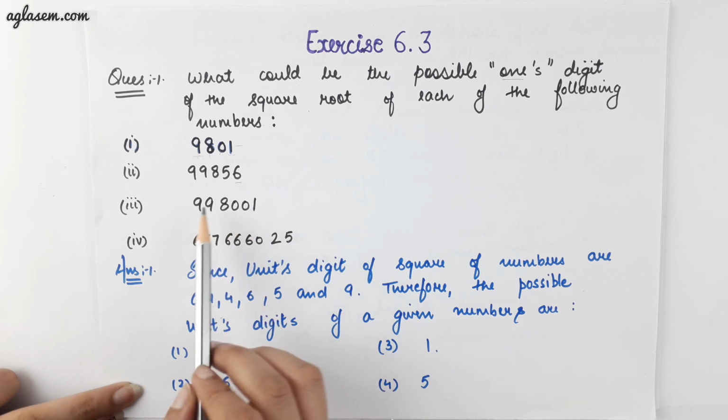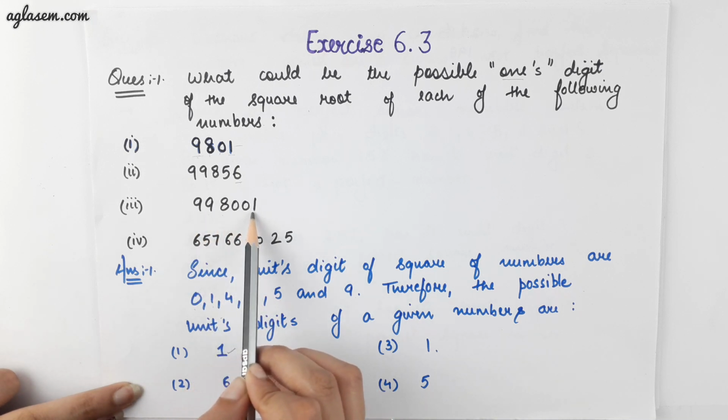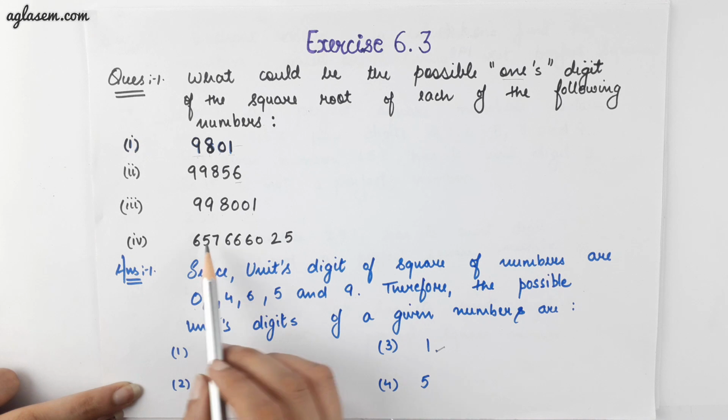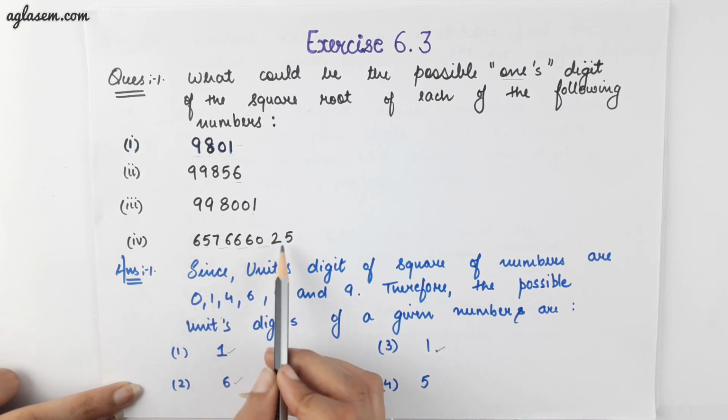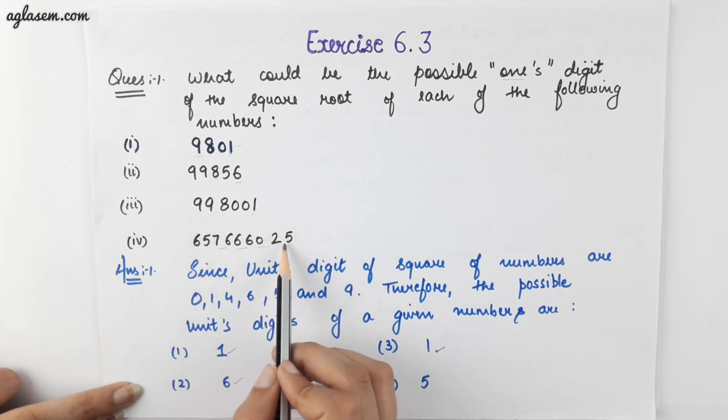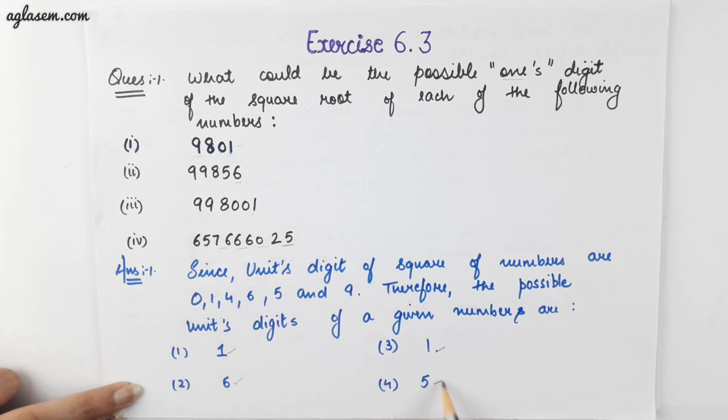Similarly, for the third, 99801. So, the unit digit of the square root of this number will be 1. And for the last part, 657666025. Instead of considering this big number, just look for the unit digit. The answer would be 5.